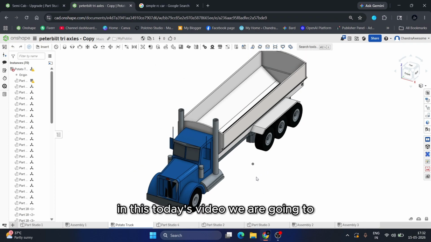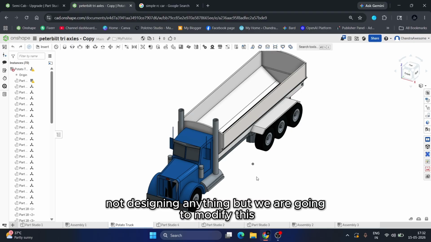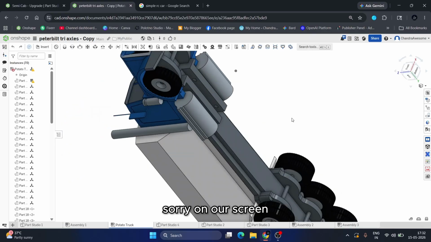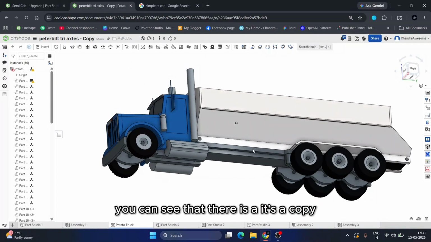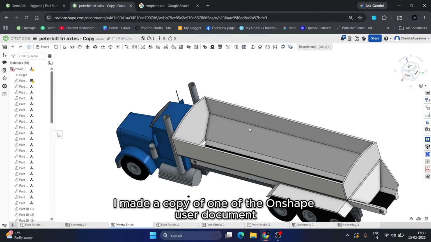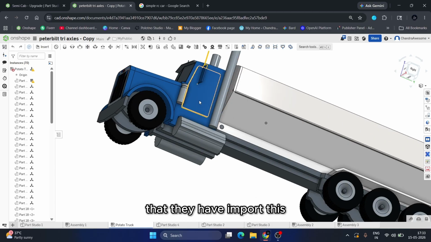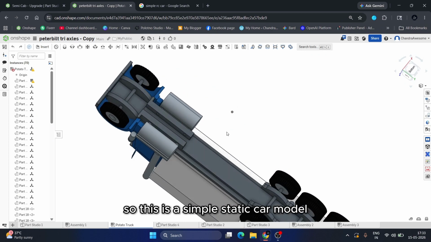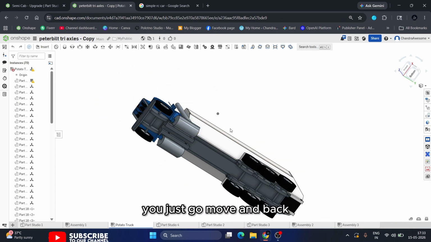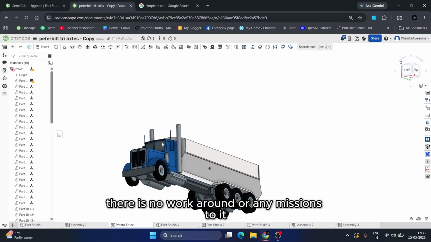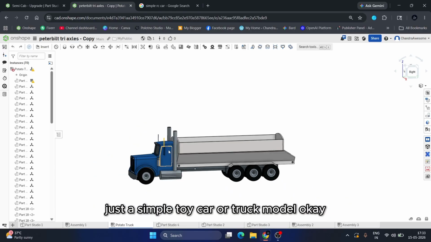In today's video, we're not designing anything, but we are going to modify this. As you can see on our screen, there is a copy. I made a copy of one of the Onshape user documents that they have imported, this CAD model in Onshape CAD software. So this is a simple static CAD model. You just go move and back, so there is no workaround to it. Just a simple toy car or truck model.